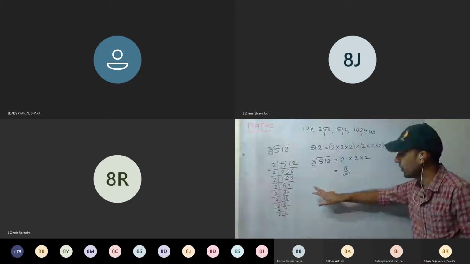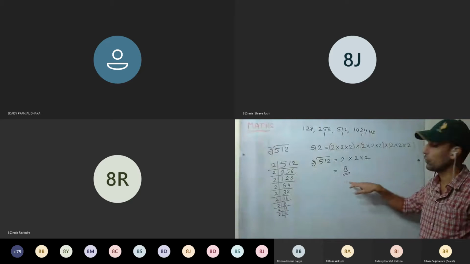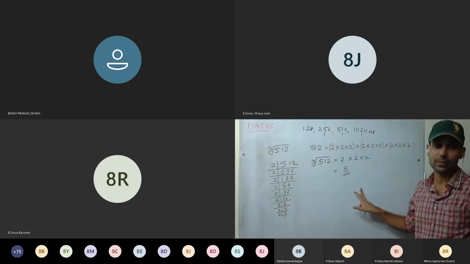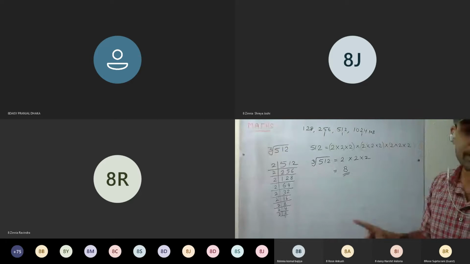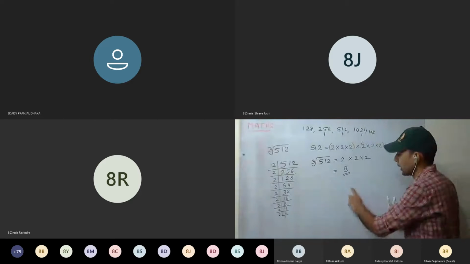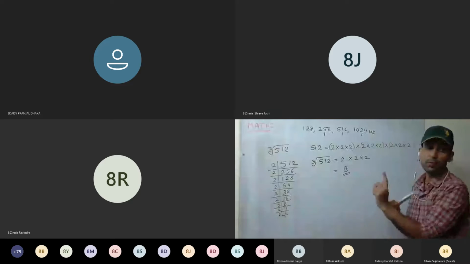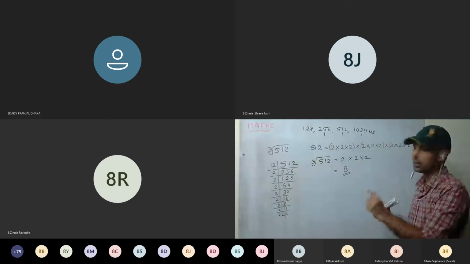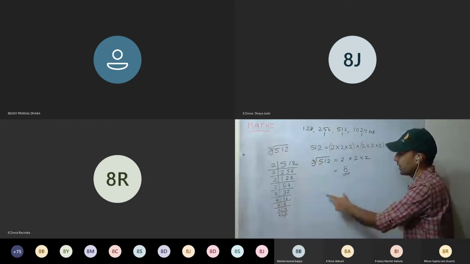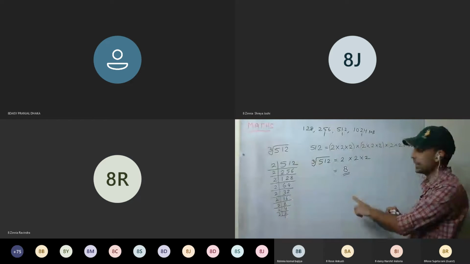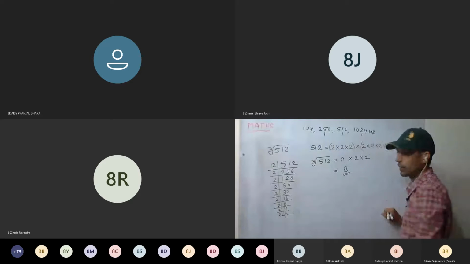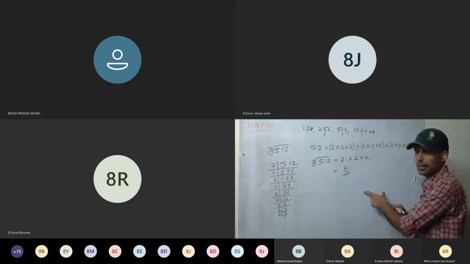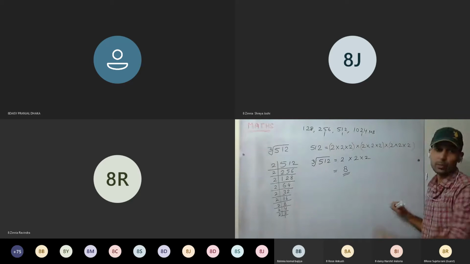So mainly if a question comes, find the cube root of this number, that number will always be a perfect cube. If it is written, find the cube root of the following numbers, then those numbers will be perfect cubes. Always remember that. If the question is different, like find whether it's a perfect cube or not, then it can be a case. But if the question says find the cube root of this, that means the given number is a perfect cube.